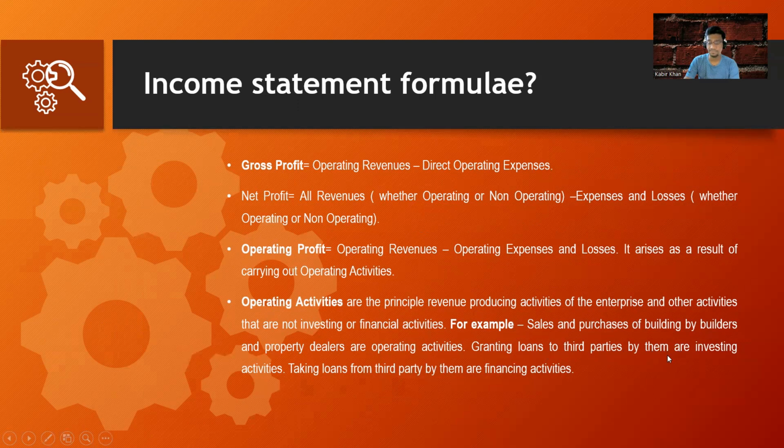Granting loans to third parties is an investing activity. Taking a loan from a third party is a financing activity. So if any organization is giving loans to a third party, that will fall under investing activity. But if they are taking a loan from an outsider, then that is considered a financing activity.